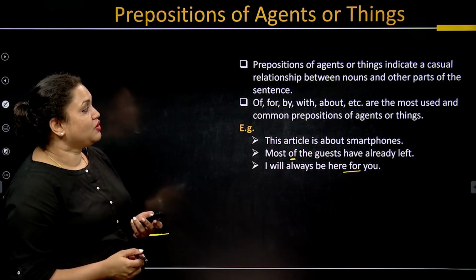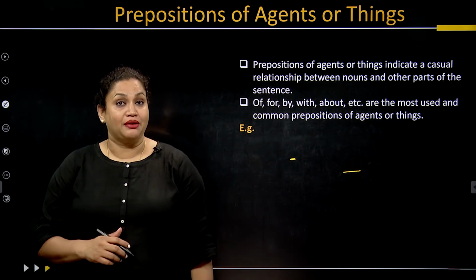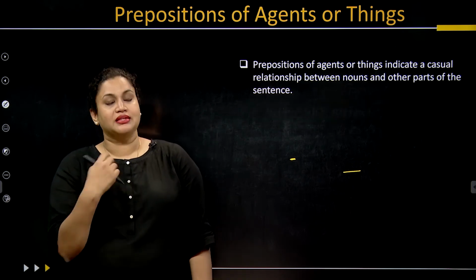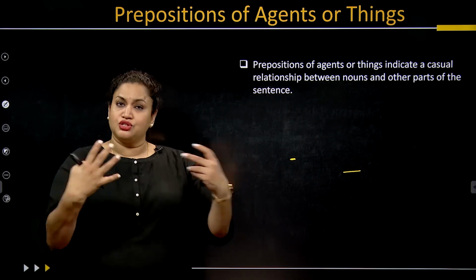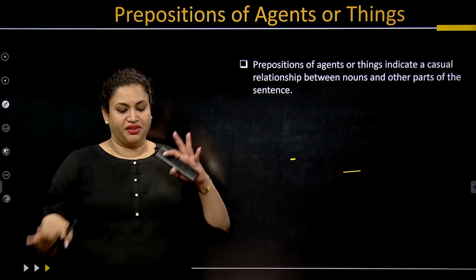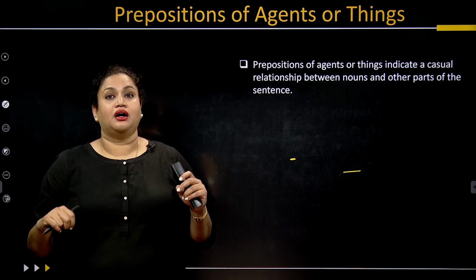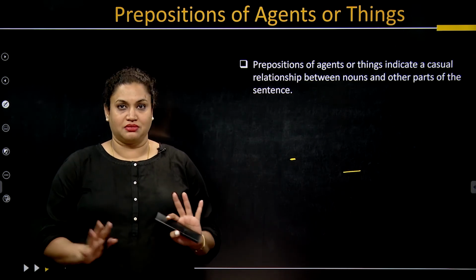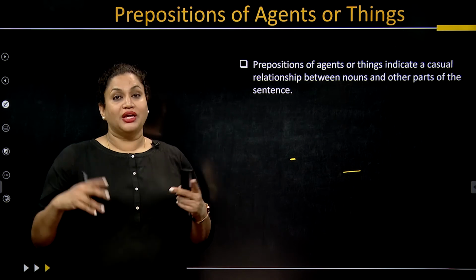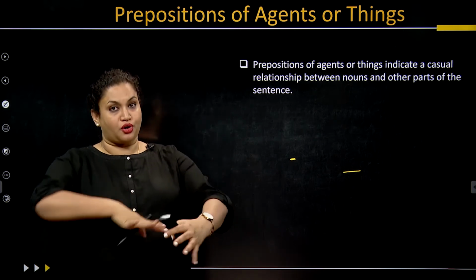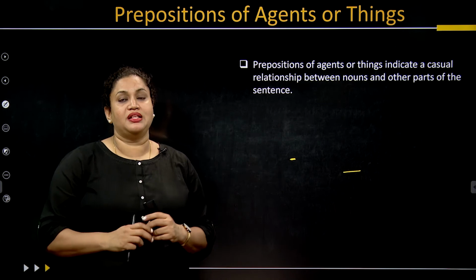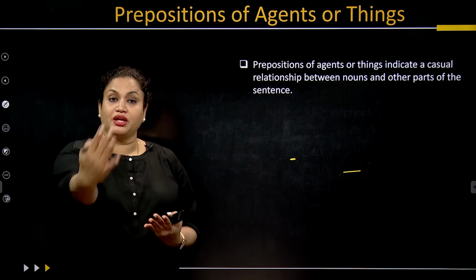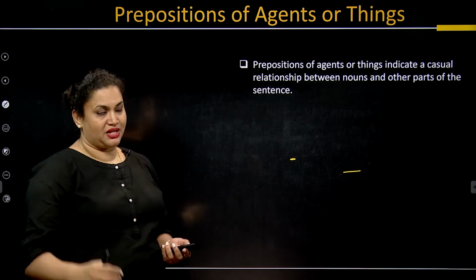Okay, then one more thing that we need to understand is between and among. Whenever we are talking about between, it is between friends. In that case, we are talking about two people, like between us. She distributed the chocolates among the students. So in that case we use among when we are talking about a larger number of people, and we use between when we are talking about two people, two entities.